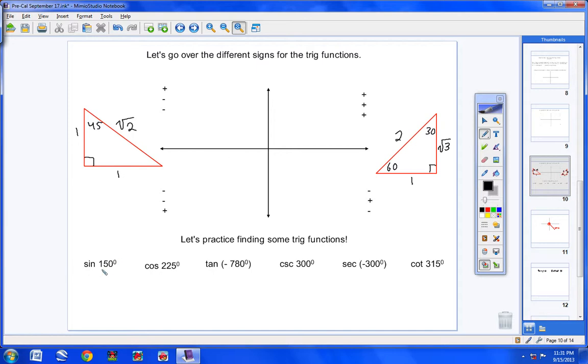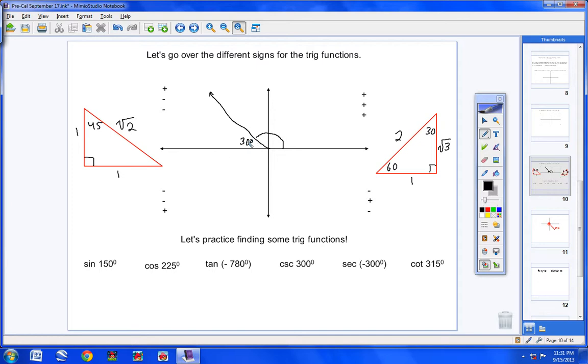I want us to find the sine of 150, but I want you to use exact answers. Now, nowhere do I have 150 in my special triangles. So I come up here and I find the reference angle. Now, watch what I do. Please take some good notes. The reference angle for 150 is 30. And here's how I know that. I start here. I go 90 plus 60 more is 150. Draw my angle. So the leftover reference angle on the inside is 30.